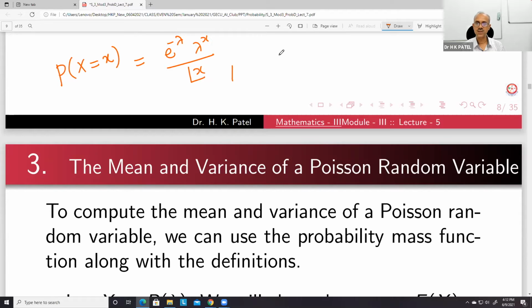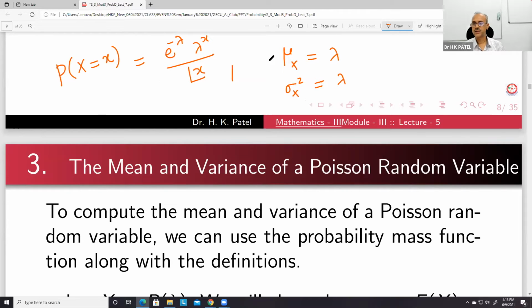So here you can see that the mean of this is equal to lambda, and we can also prove that the variance of this distribution is also equal to lambda.